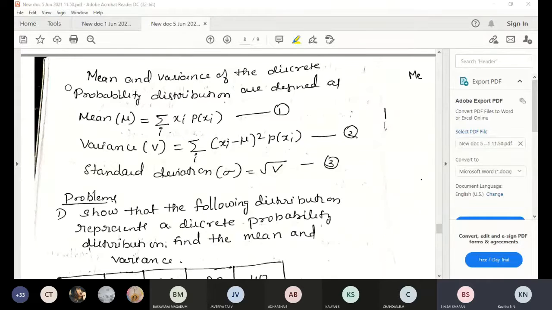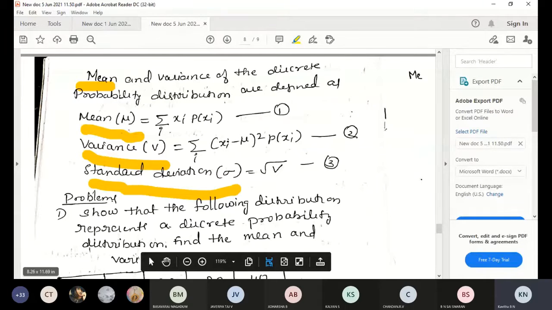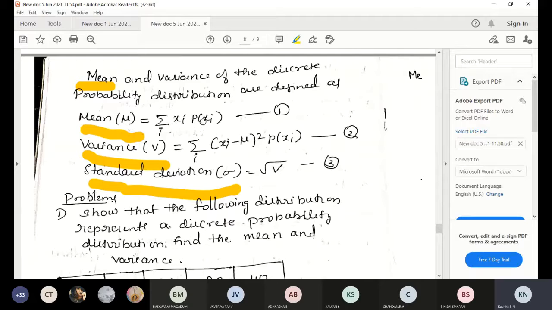Then these three formulas you have to remember: mean, variance, and standard deviation. Derivation is not there according to VTU syllabus; they are giving the formulas directly. Mean mu is equal to summation of xi into p of xi. Variance V is equal to summation of (xi minus mu) whole square into p of xi. Standard deviation is square root of V. Then I will start the problem.